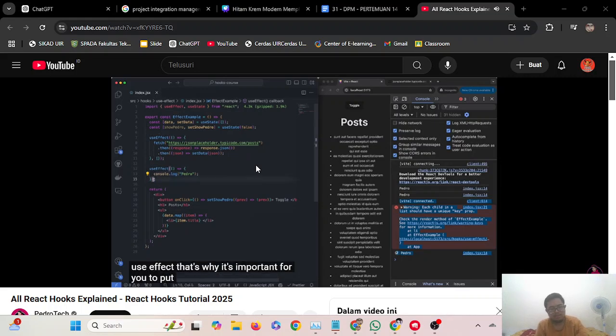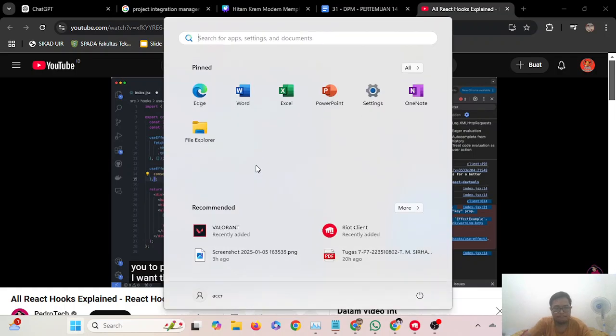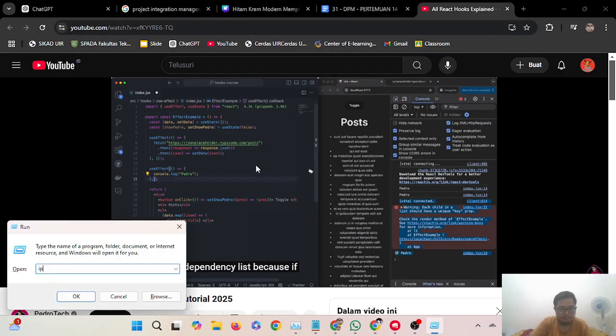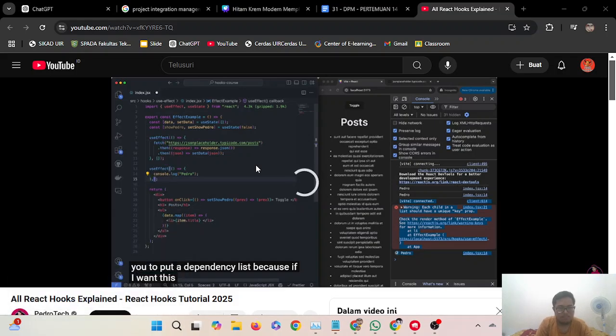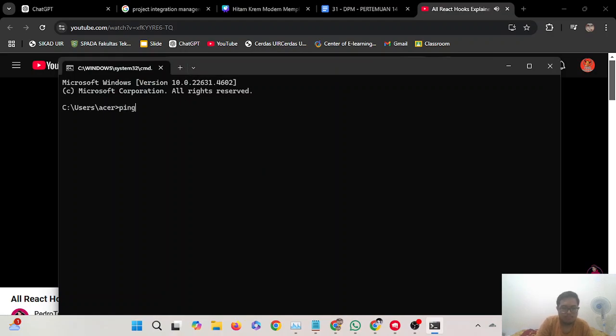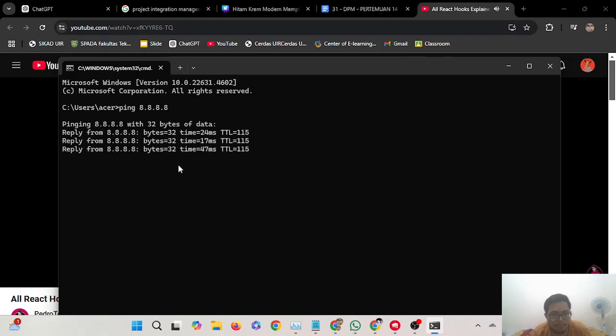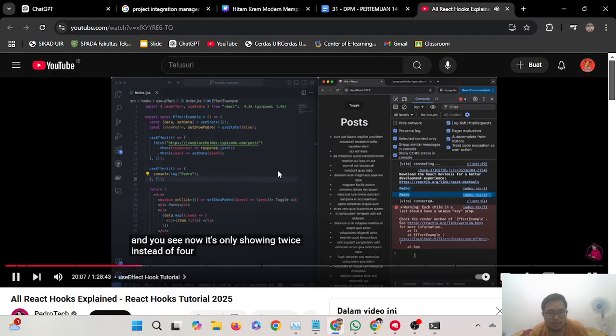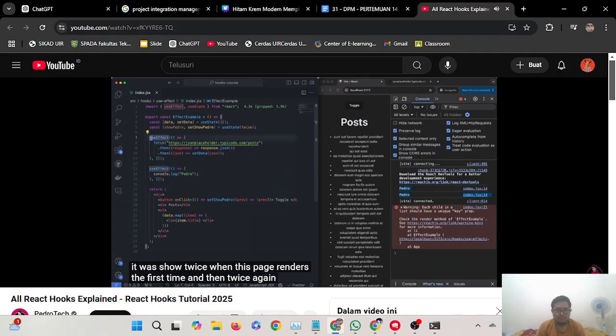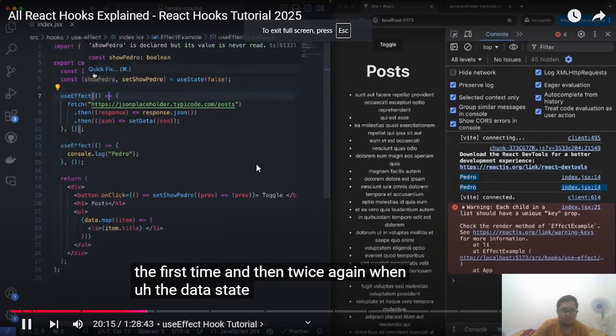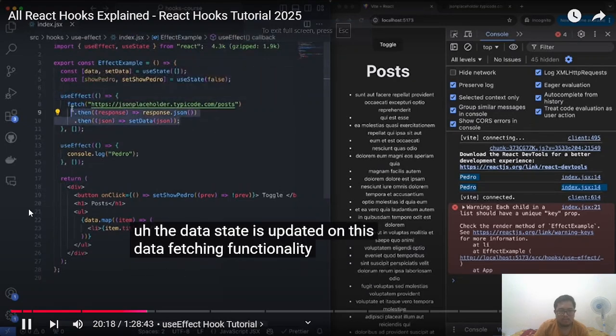That's why it's important for you to put a dependency list, because if I want this to only run whenever it's the first render, then we put an empty one, and you see now it's only showing twice instead of 4 times. Because previously it would show twice when this page renders the first time, and then twice again when the data state is updated on this data fetching functionality over here.